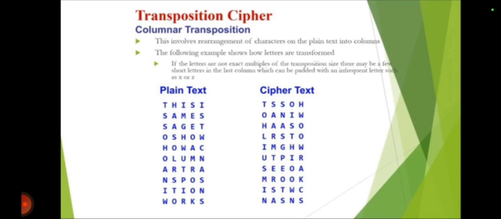Another type of cipher is transposition cipher. For example, columnar transposition. This involves rearrangement of characters of the plain text into columns. The following example shows how letters are transformed.